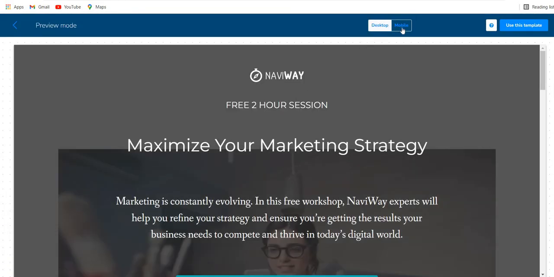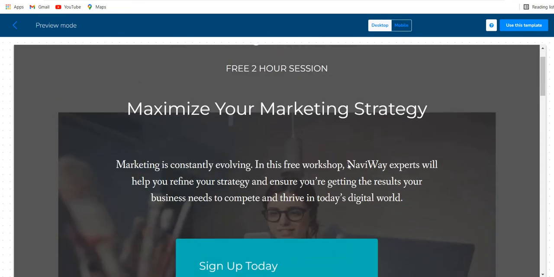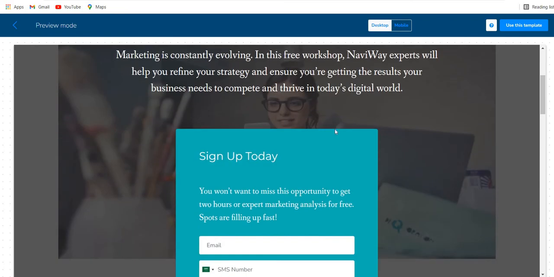You can also check how it will look on a mobile device. So this is how it will look on desktop. You see a background image. You see a text title over here, probably the H1 tag and the H2 tags. And then you will see the form.